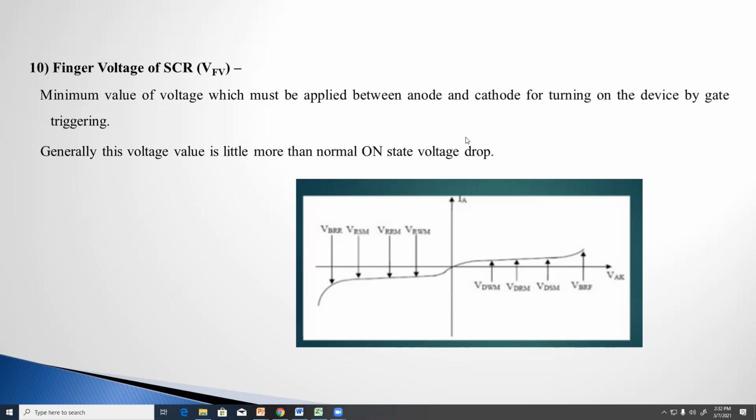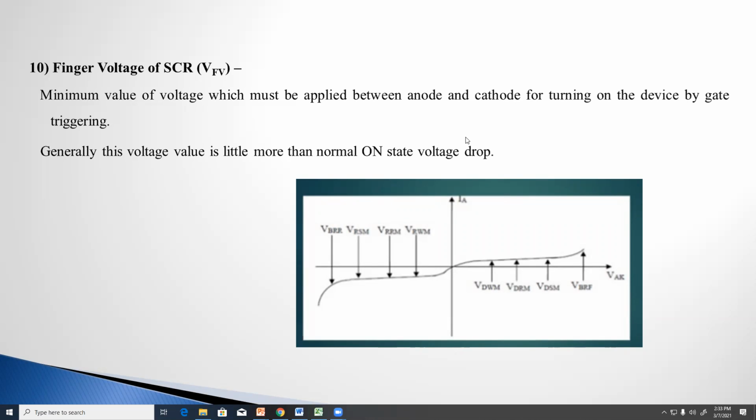If the manufacturer provides the data sheet, the minimum voltage required for the gate circuit is this value, and by seeing that value we can easily identify how much voltage we have to apply to the gate circuit for turning on.